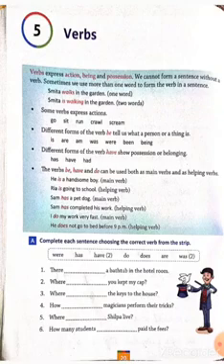For example: Smita walks in the garden. And the next sentence: Smita is walking in the garden. In the first sentence, one word is the verb, walks, and in the second sentence the verb is is walking, two words.